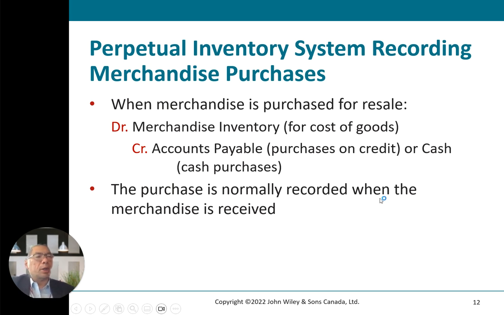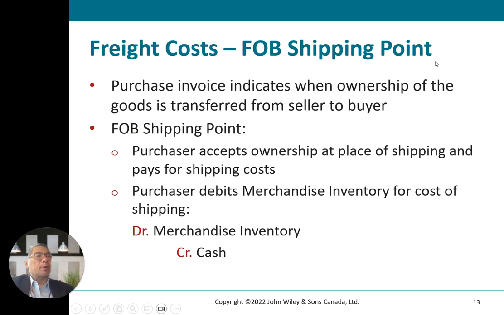The purchase is normally recorded when the merchandise is received. Freight costs depend on FOB terms. The purchase invoice indicates that ownership of goods is transferred from seller to buyer. FOB shipping point means the purchaser accepts ownership at the place of shipping and pays for the shipping cost. The purchaser debits merchandise inventory for the cost of shipping, and cash is credited. This is FOB shipping point.